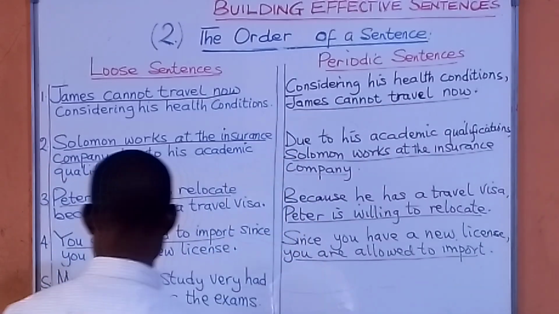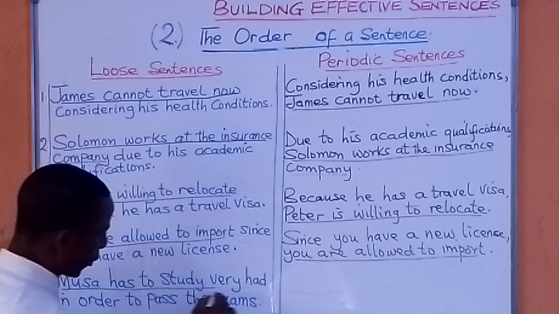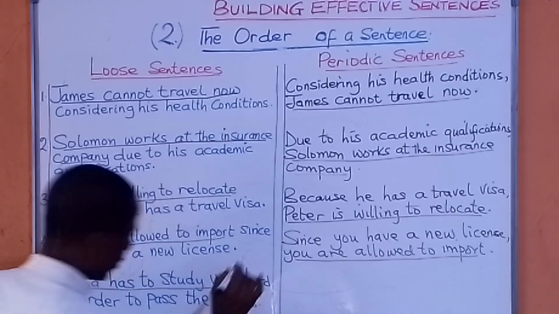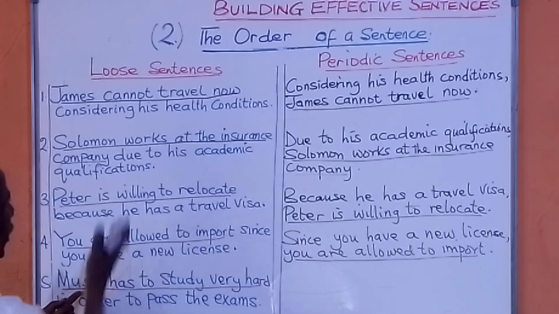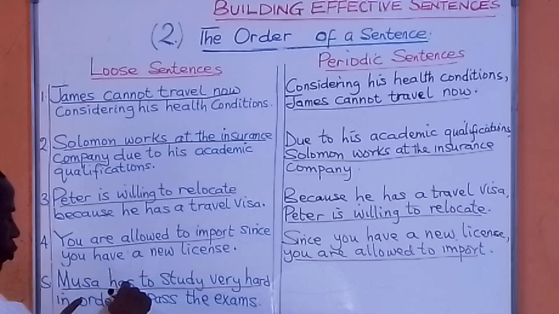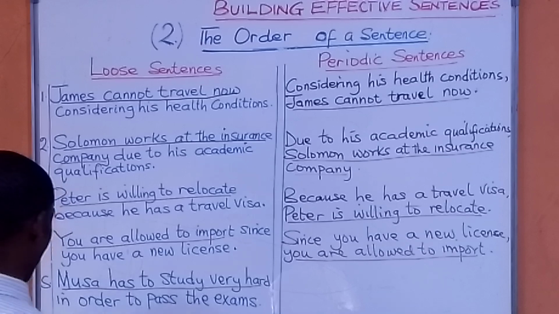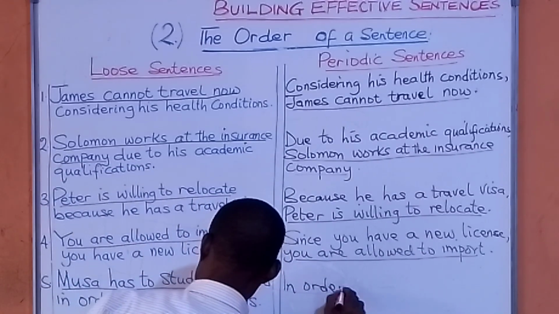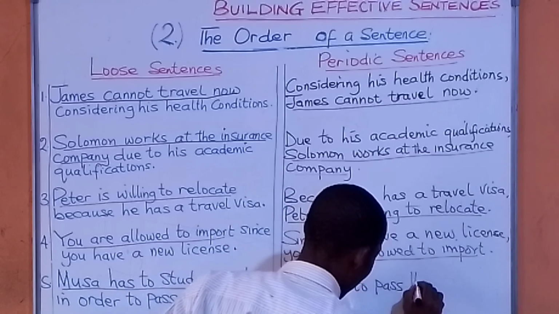Let's take the last one. Musa has to study very hard. That's the important point there. Musa has to study very hard. Why? In order to pass the exam. So, here, the main point is coming first. That is why it's loose sentence. I'm going to take this main point last to make it a periodic sentence. So, I'm going to start by saying, in order to pass the exams,